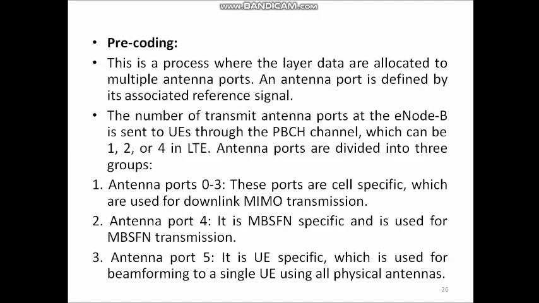The second group, antenna port 4, is multicast broadcast single frequency network specific and is used for MBSFN transmission. And the last group, antenna port 5, is user equipment specific, which is used for beamforming to a single user equipment using all physical antennas. And here cell specific ports and the user equipment specific ports cannot be simultaneously used.